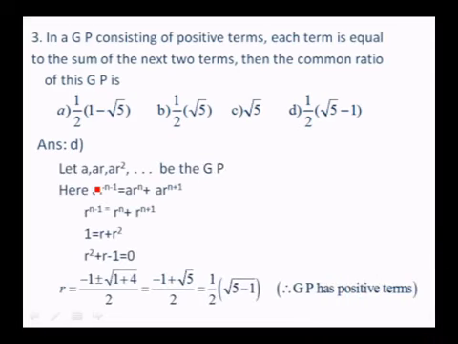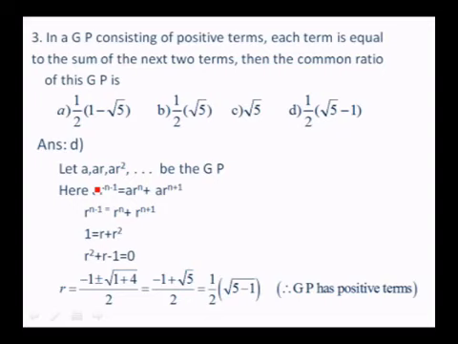If I take the GP as A, AR, AR square, etc., AR to the power of n minus 1, that is the nth term, it is equal to the (n plus 1)th and (n plus 2)th terms, AR to the power of n plus AR to the power of n plus 1. When you equate these two, A cancels throughout. So R to the power of n minus 1 is R to the power of n plus R to the power of n plus 1. So here also you can cancel R to the power of n minus 1, and 1 is equal to r plus r square. If you transfer it, r square plus r minus 1 is equal to 0.